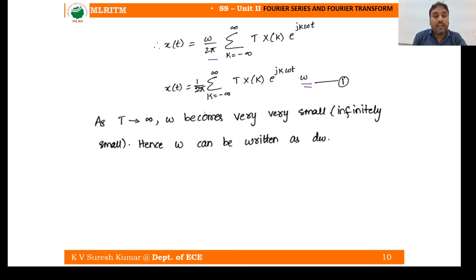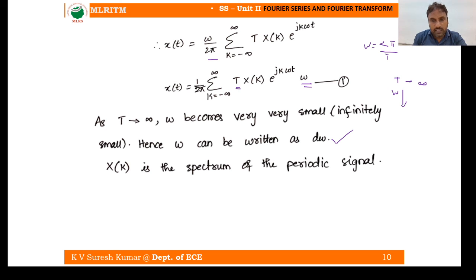And as T tends to infinity, omega naught becomes very, very small, because omega naught is equal to 2 pi by T. If T tends to infinity, then what happens? This omega naught is very, very small. Am I right? Hence, omega naught can be written as d omega. That is one step.